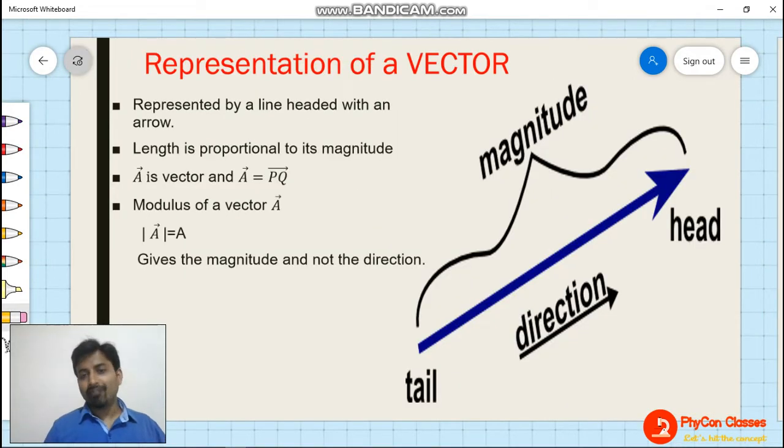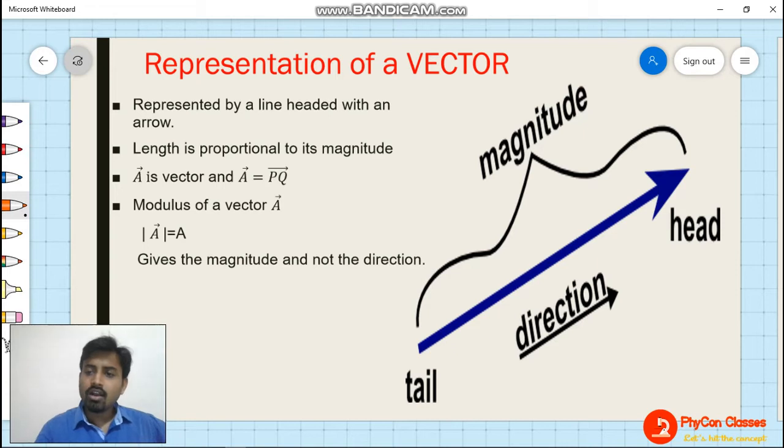Now that we know about the importance of a vector quantity, there is a need to understand the standard procedure for representing a vector. Because we know that a vector is a quantity that has a direction along with a magnitude, there is a standard representation of a vector, and that we need to understand. So here, as you see in the diagram, this blue colored line represents a vector.